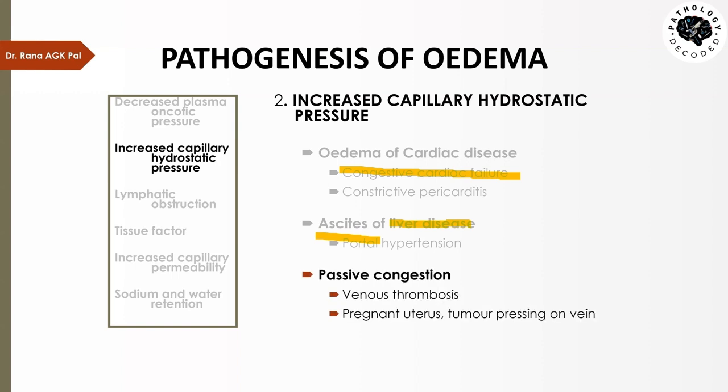Then we have passive congestion like venous thrombosis, if there is some thrombus in the vein or the vein is blocked, again the pressure will be reflected backward into the capillaries. Same way, if a pregnant uterus or a tumor is pressing on the inferior vena cava, that will decrease the return of the blood to the heart, and so there is edema in the lower limbs of such a person.